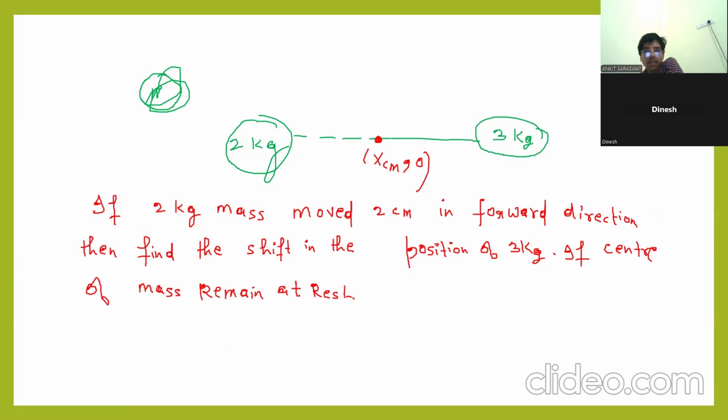This is M1, this is M2. Center of mass remaining at rest means x_cm should not change.